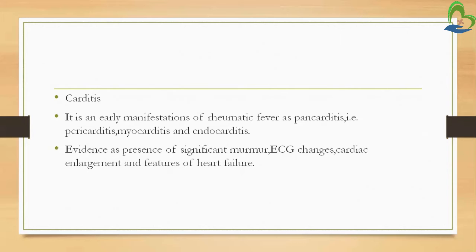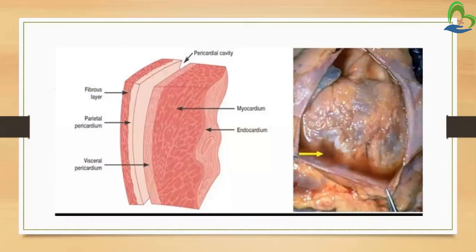Evidence is the presence of a significant murmur, ECG changes, cardiac enlargement, and features of heart failure. So we can identify carditis by these features: a significant murmur sound will be present, then ECG changes, then cardiac enlargement and features of heart failure. This is the picture in which we can see the layers of the heart: myocardium, endocardium, and pericardium.